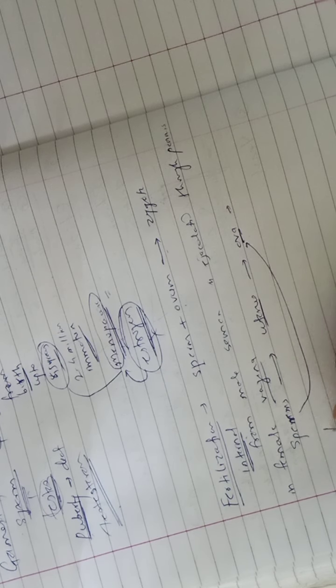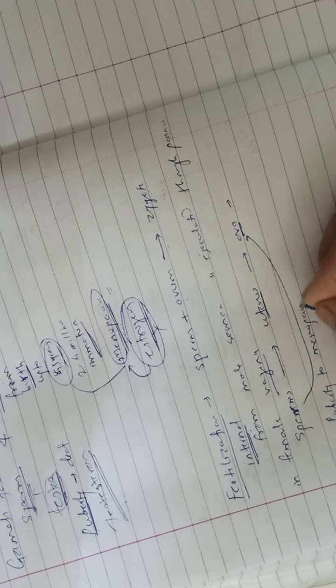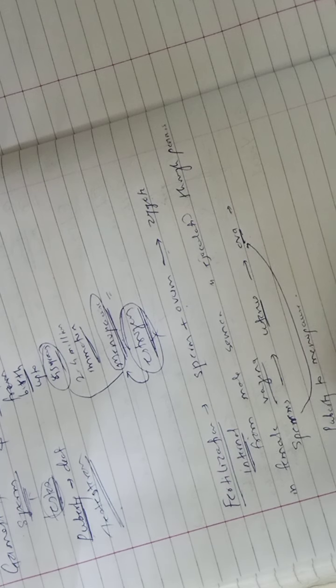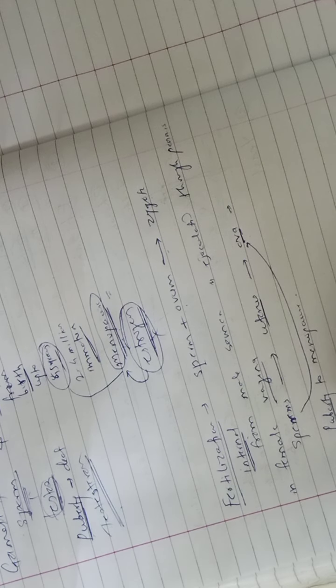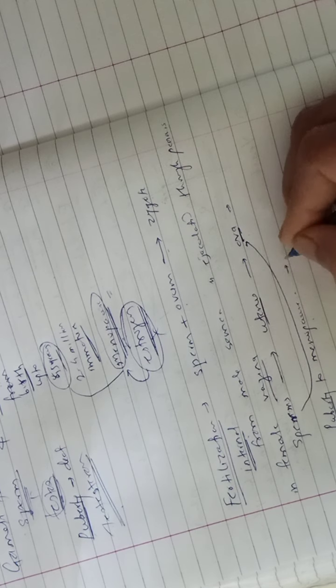From the age of puberty up to menopause, puberty starting from 10 to 17 years and menopause between 45 to 50 years, every month one ovum is released from the ovary.